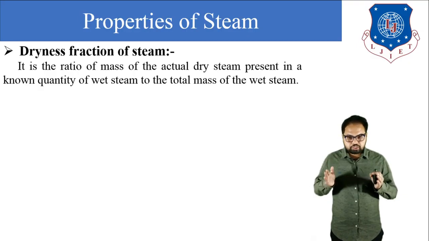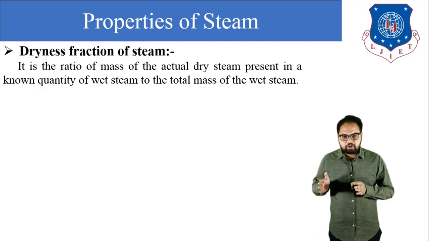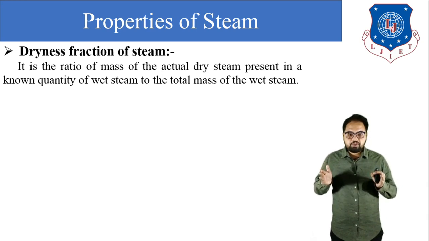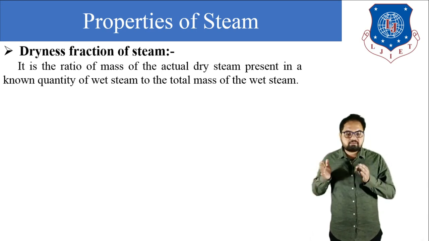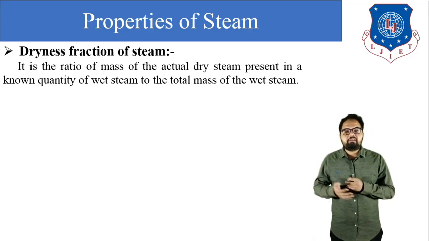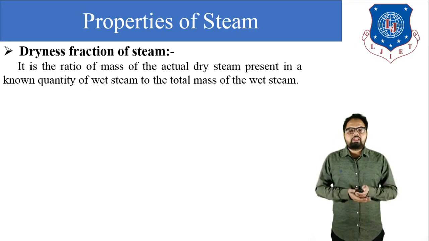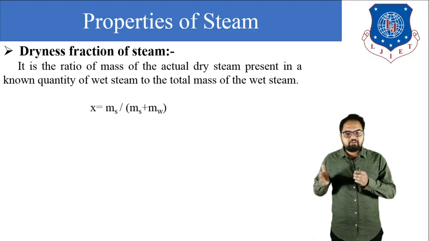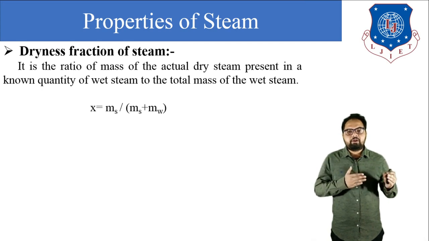It is the ratio of the mass of actual dry steam present in a known quantity of wet steam to the total mass of wet steam. The total mass of wet steam means mass of dry steam particles as well as mass of water molecules, and the mass of actual dry steam is ms. So dryness fraction of the steam x is equal to ms divided by ms plus mw.